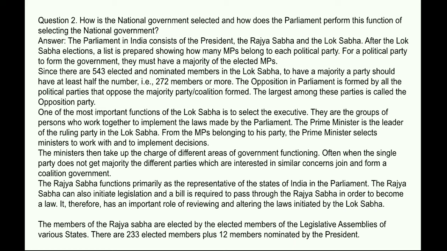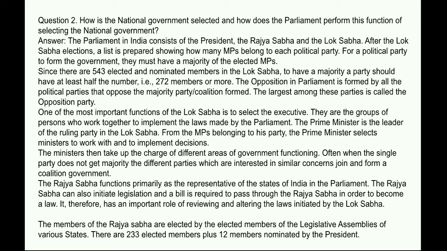For a political party to form the government, they must have a majority of elected MPs. Since there are 543 elected members of the Lok Sabha, to have a majority, a party should have at least half the number, like 272 members or more.